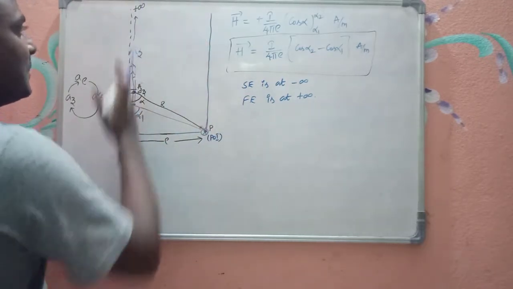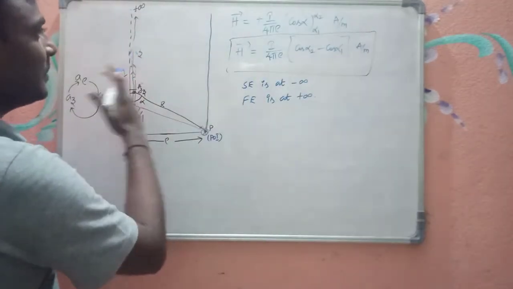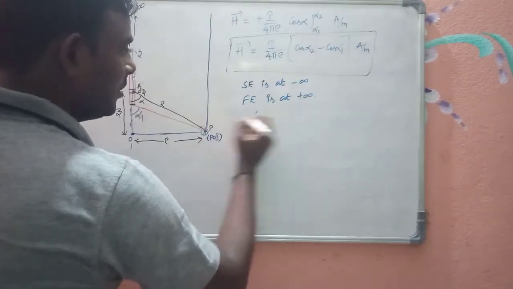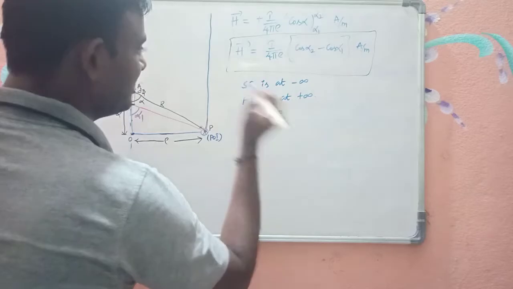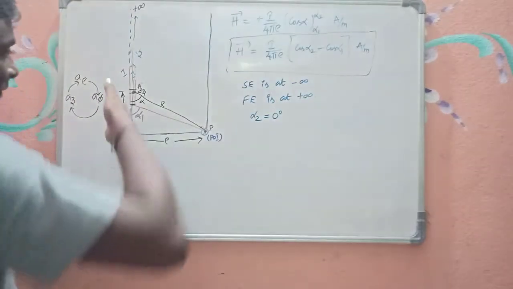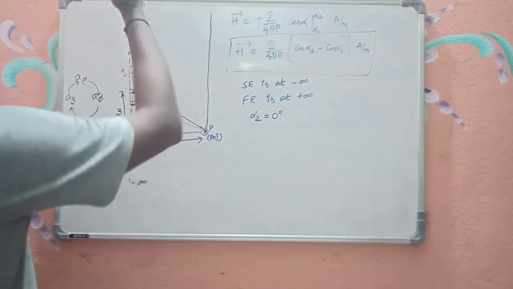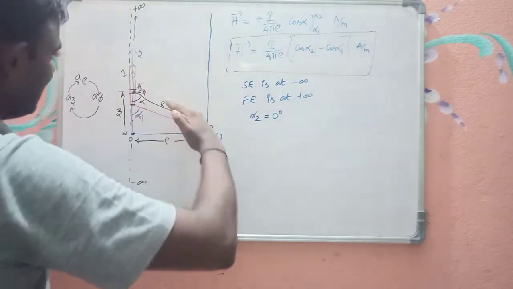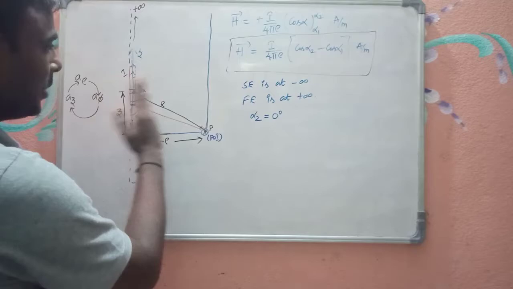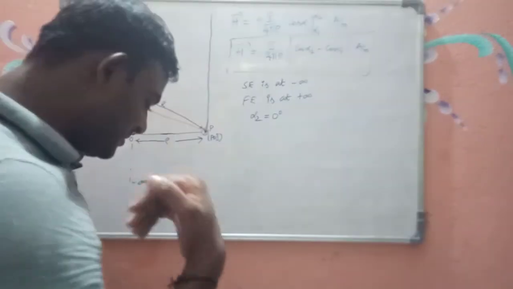See, this is in positive z axis and this is in positive z axis. These two lines are in parallel. So now what is alpha 2? Alpha 2 becomes 0 degrees. Why I made alpha 2 as 0 degrees? See, when I extend the length of this current carrying conductor up to plus infinite, this line which is at the finishing end will move in this direction, right? Now these two lines seeming to be parallel, hence alpha 2 becomes 0 degrees.